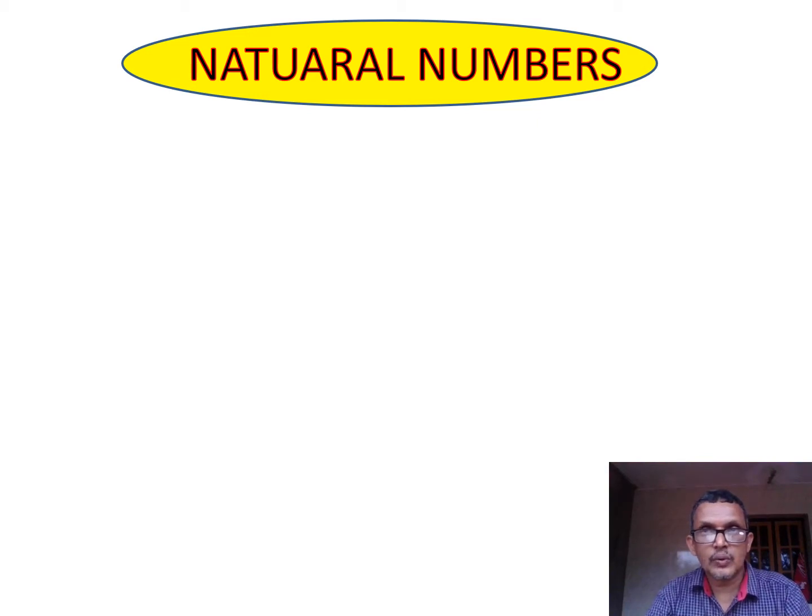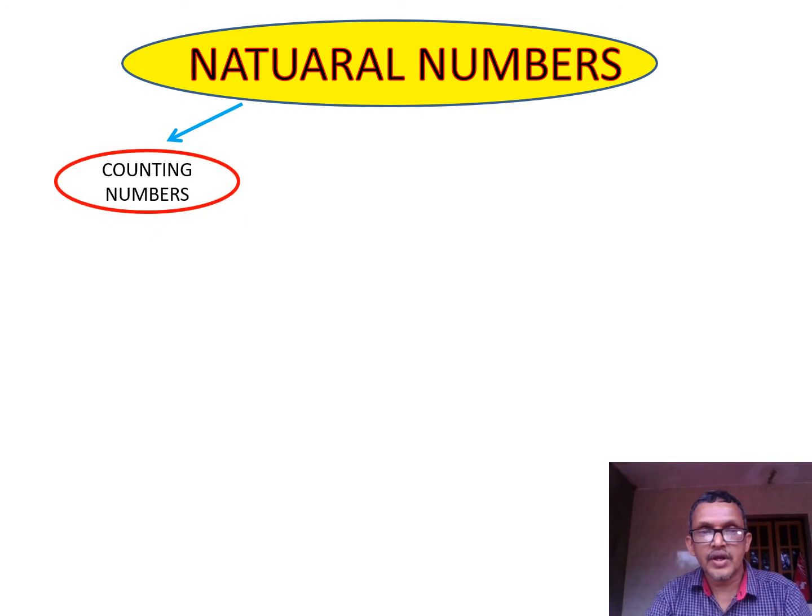If there are no things to count, then counting never starts. If any number of things are there, then we can start the counting. So we start counting from 1. Therefore, this set of natural numbers is also called counting numbers. Counting numbers is nothing but natural numbers.